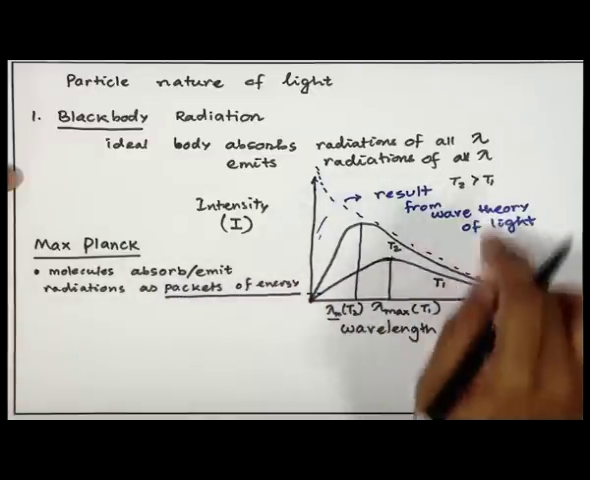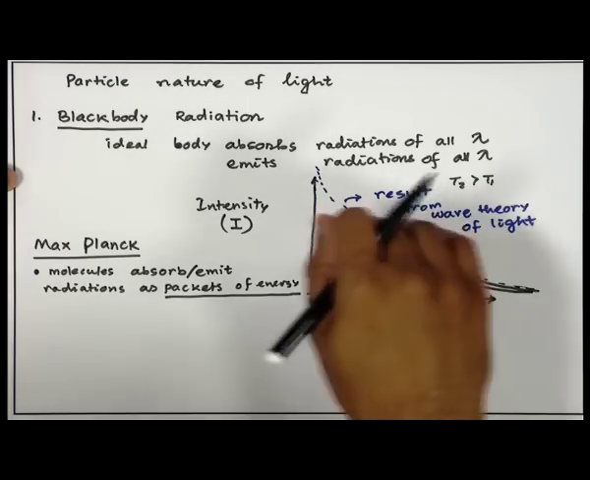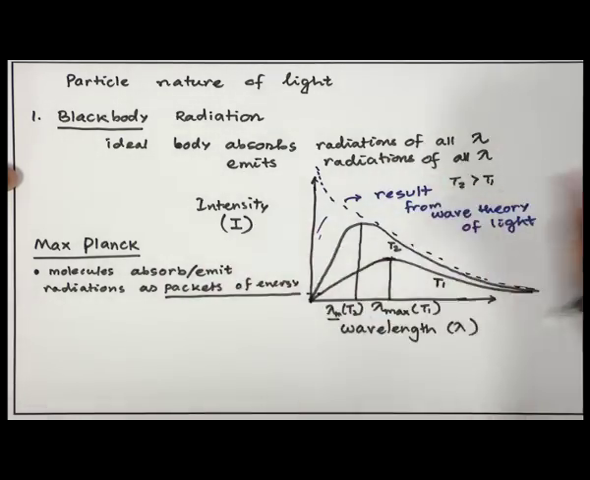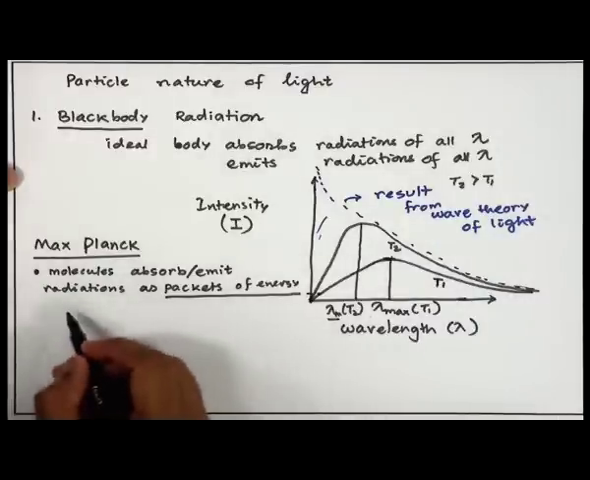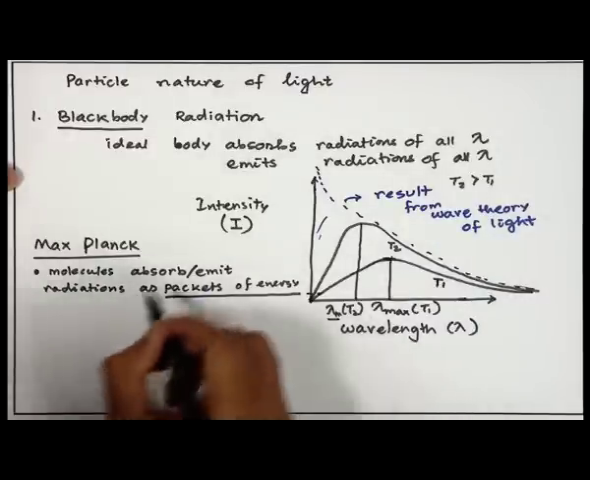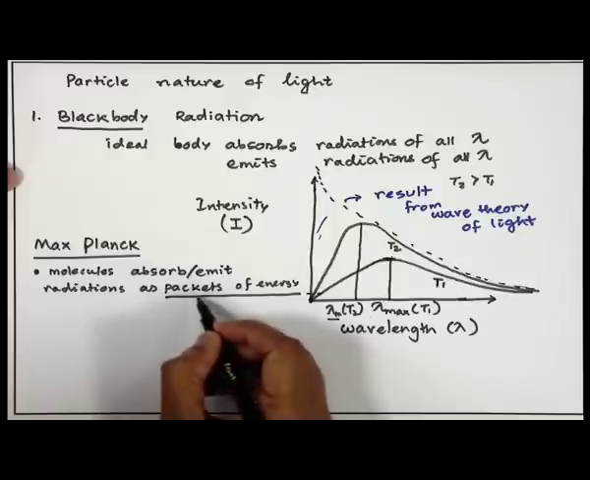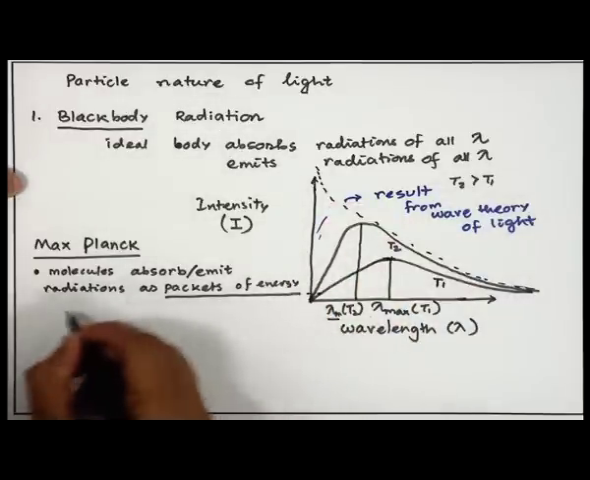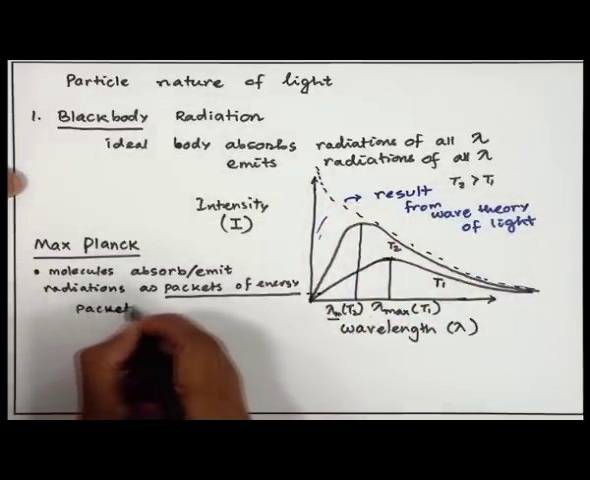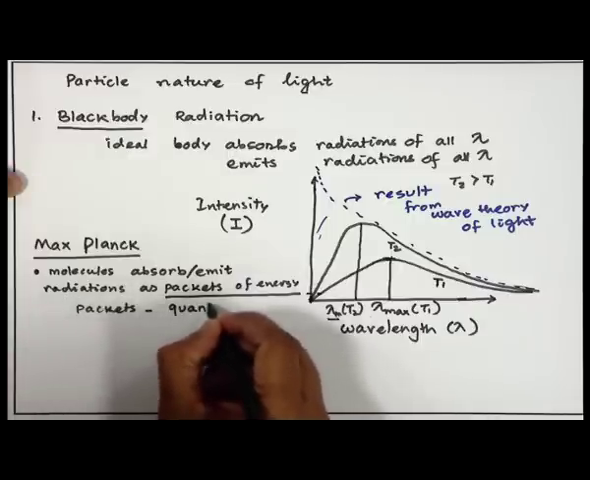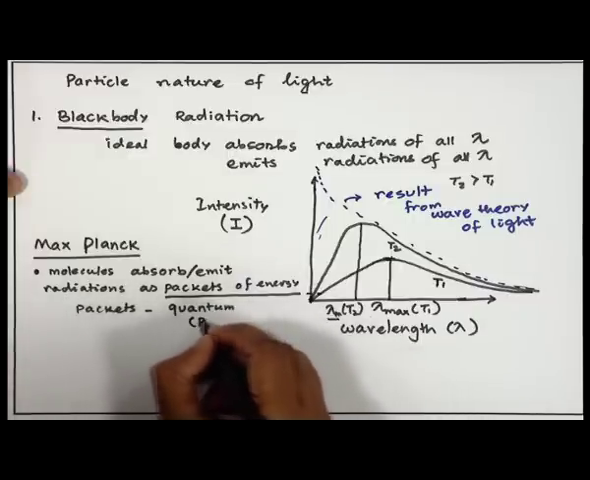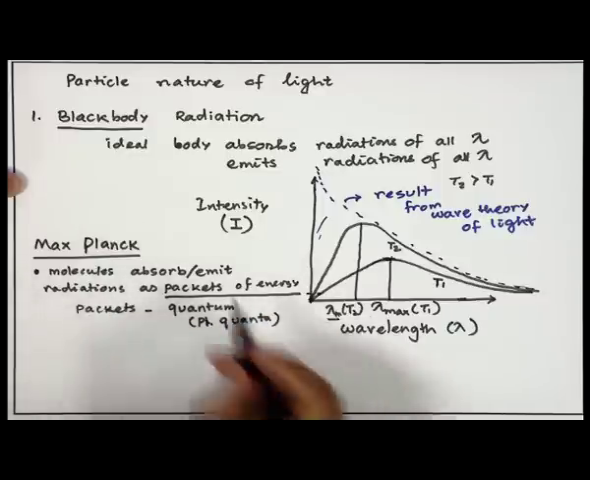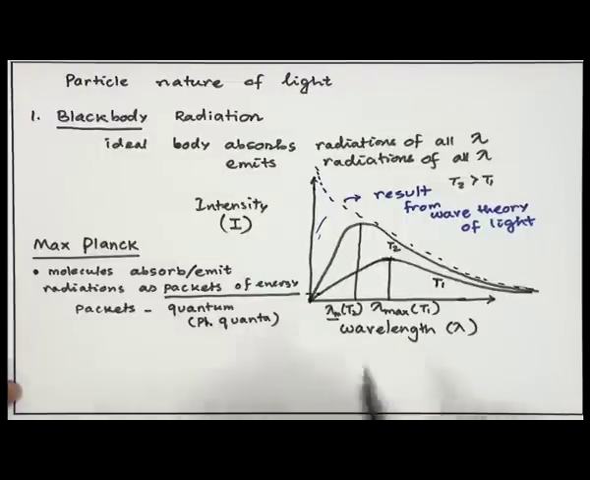In the wave theory, it said that when the light falls on a body, or when the body radiates light, it is a wave and it gets propagated. But Max Planck invoked one assumption that absorption or emission of radiation occurs as packets of energy. They are discrete, they are quantized packets, and one packet is called a quantum, and the plural is quanta. So, he said that molecules absorb or emit radiations as quanta.